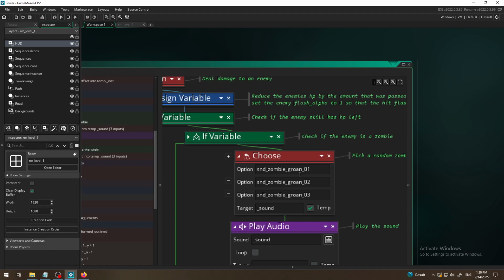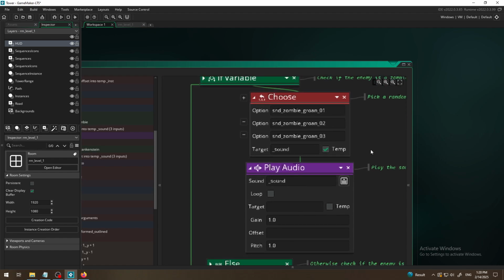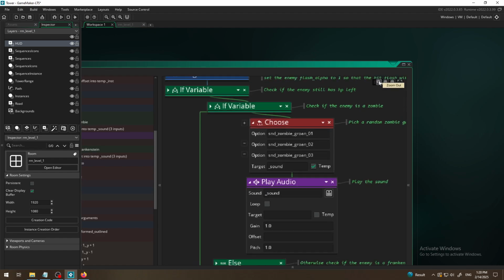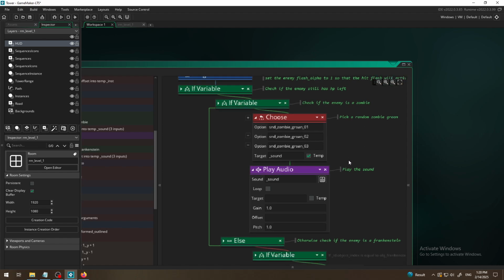Sound zombie groan 1, 2, 3, and this is the block which will randomly choose from 3 different sounds for zombie dying, and this is what we need to change if we want to change the sound effect for our zombie death hurt.